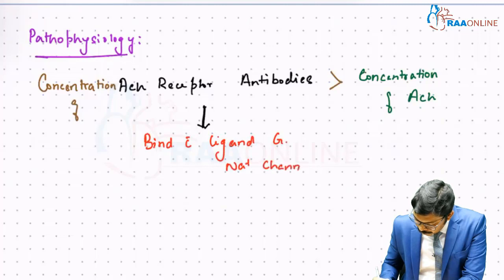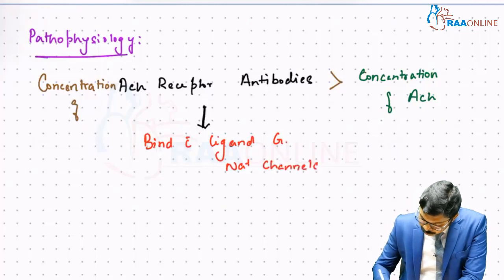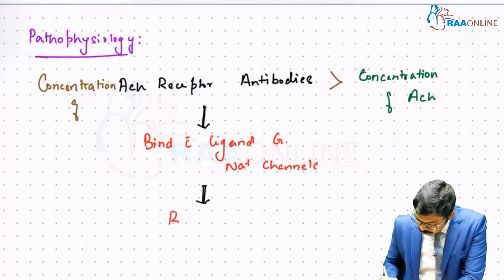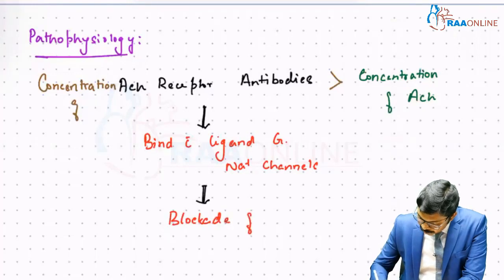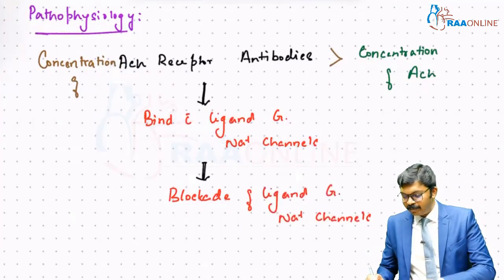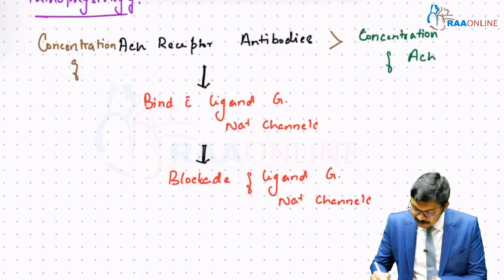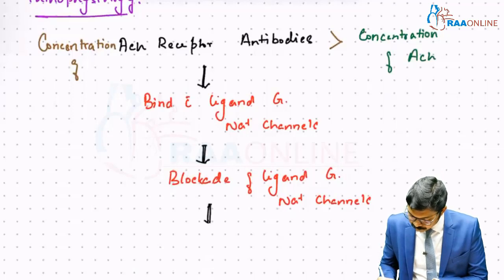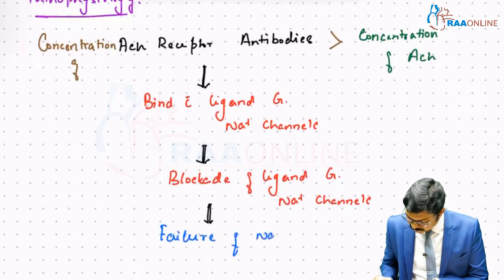and this leads to blockade of the very same ligand gated sodium channel, people. When the ligand gated sodium channel gets blocked by these antibodies, this leads to failure of sodium influx.